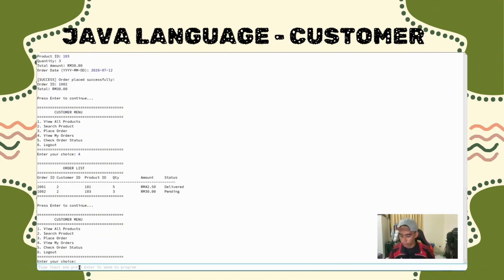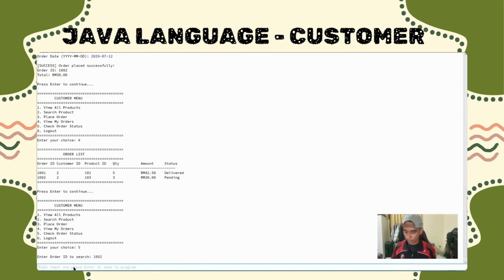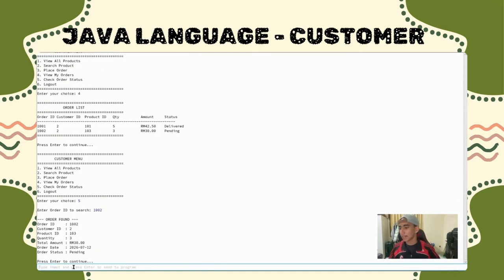Then we go to the check order status. For the check order status, the customer need to put the order ID to check the order. We put the latest order that we have made. This is the order status detail. We will show the order ID, the customer ID, from which customer, the product ID, the quantity of the product, total amount, that is the grand total, order date, and order status. For here, this is the pending status.